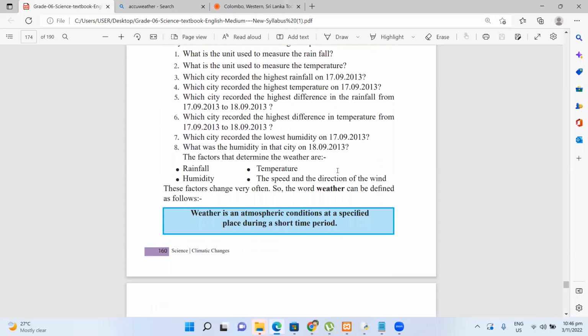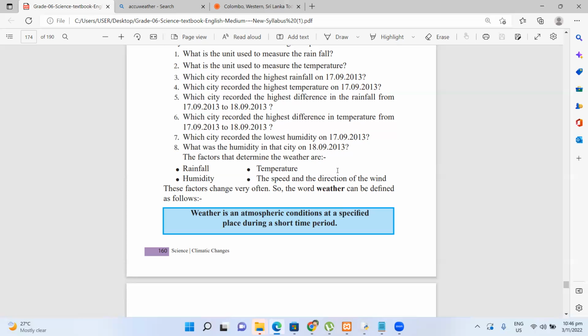Okay, so the factors that we are considering here are rainfall, temperature, humidity, and the speed and direction of the wind.